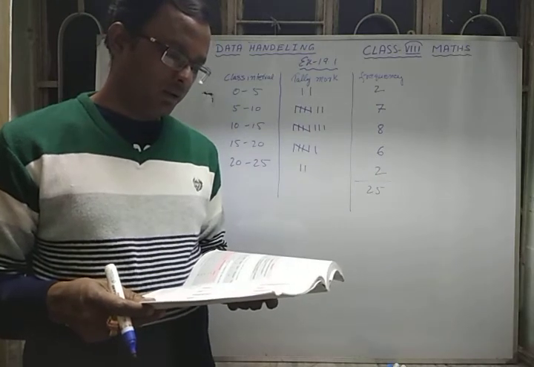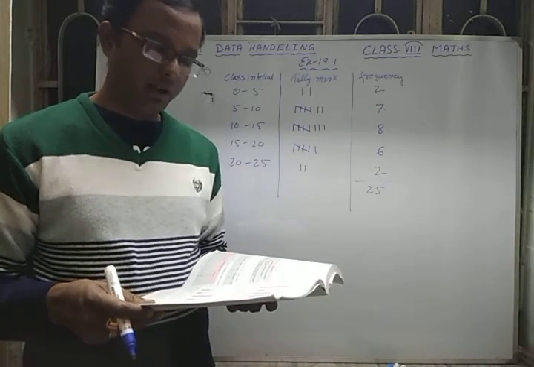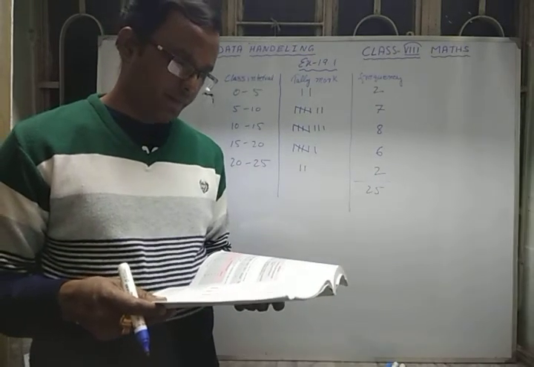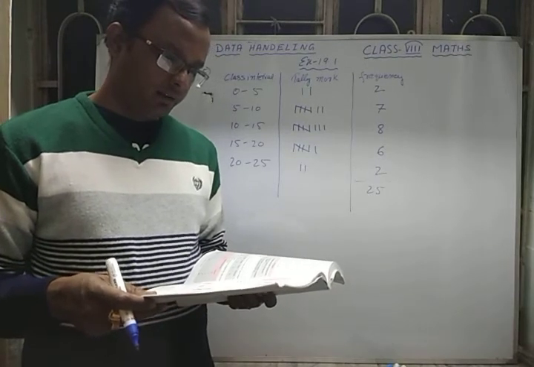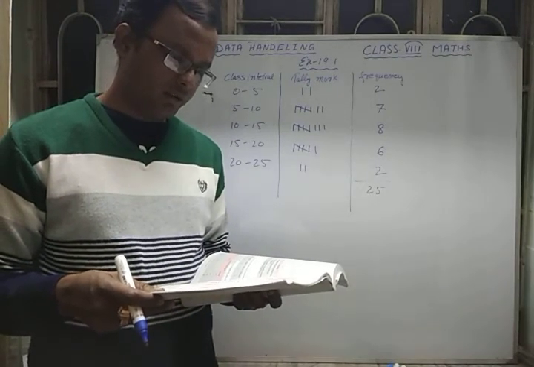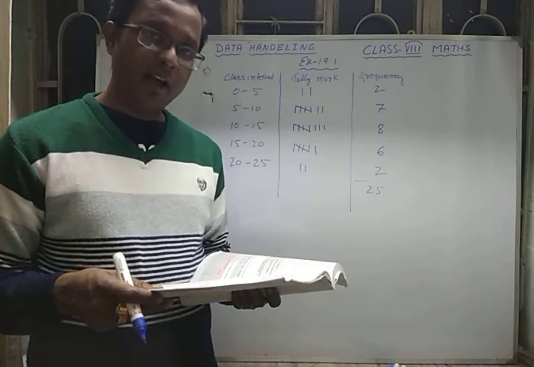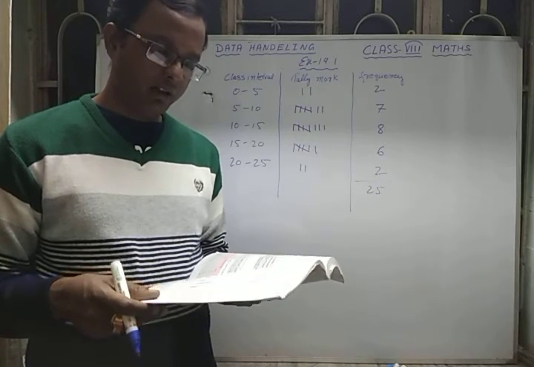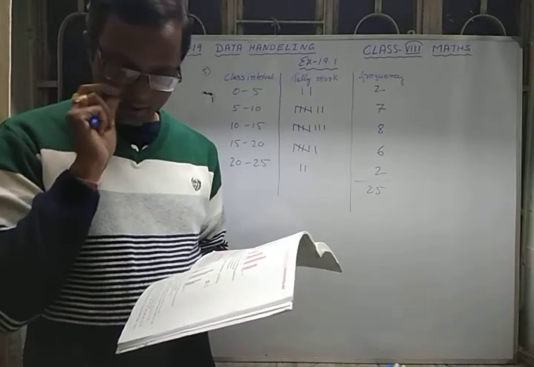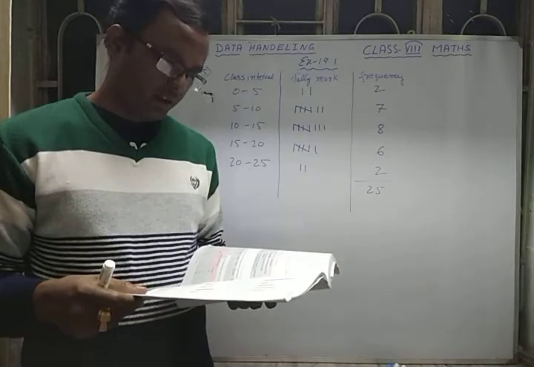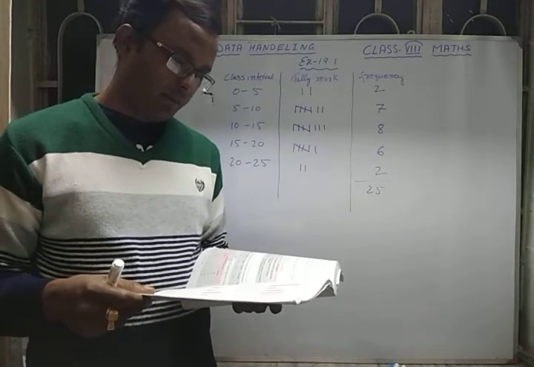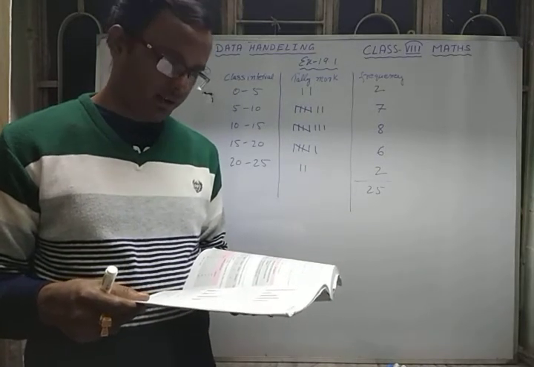In question number 4, you can see the double bar graph for boys and girls who go to school by school bus, walking, bicycle and other vehicles. Answer the following questions carefully.